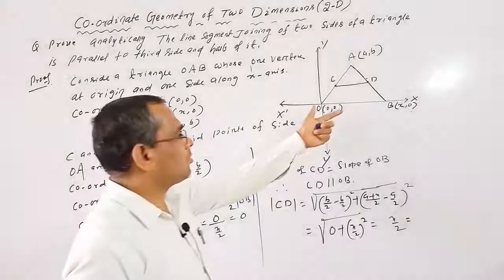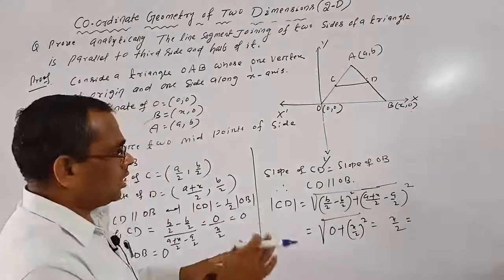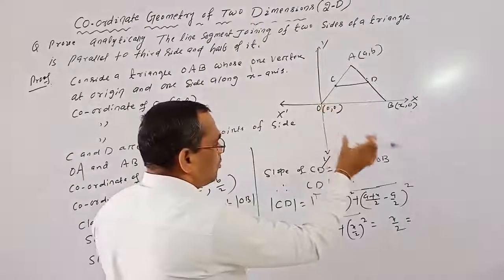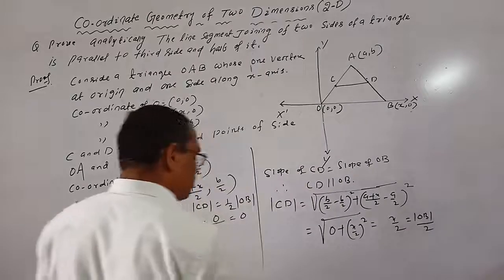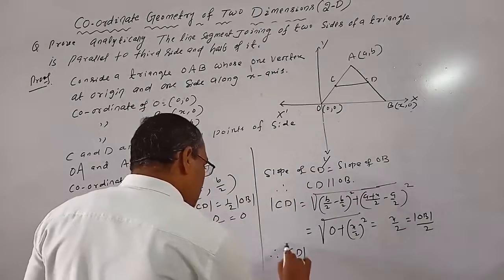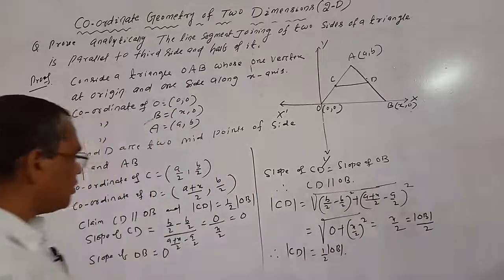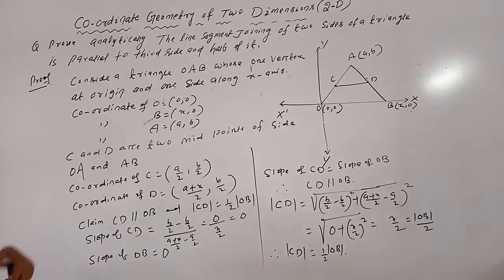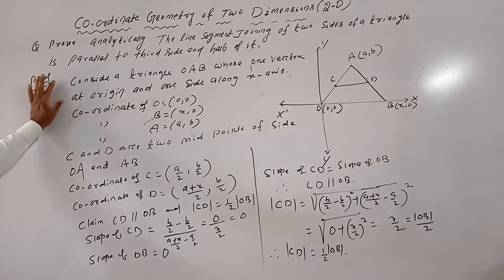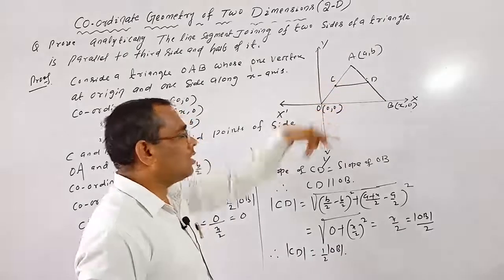You know the distance from O to B is x, because the coordinates of B are (x, 0). So x is the length of OB, and CD is OB/2. Therefore, CD length equals half of OB. First we showed CD parallel to OB, then CD length equal to half of OB. Therefore, the line segment joining the midpoints of two sides of a triangle is parallel to the third side and half of it.